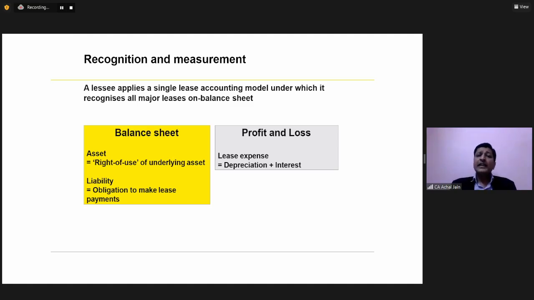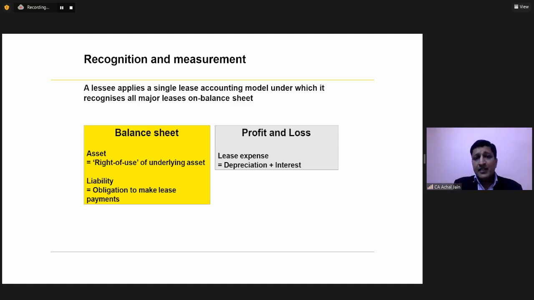So that's why in case of an operating lease, I'm just talking about this operating lease to clarify, though there's no discussion of operating lease under the standard on IND AS 116, you can see that in the P&L of the lessee, there will be two charges. One, depreciation of this right of use, and second, the interest in respect of this lease liability. Okay.